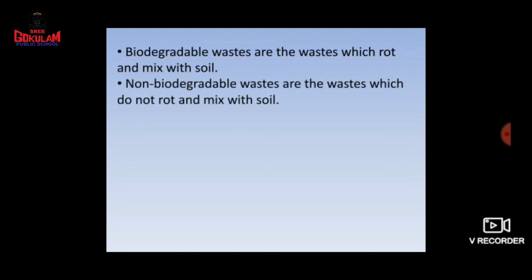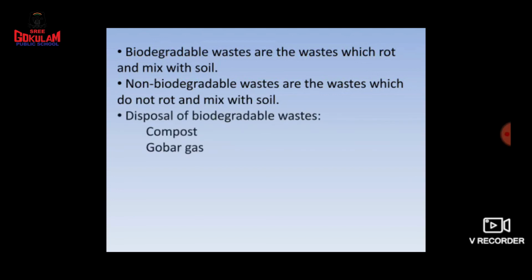These are the wastes which do not rot and mix with the soil. How can we dispose of biodegradable and non-biodegradable waste? Let us first talk about biodegradable waste. By making compost and by making gobar gas.